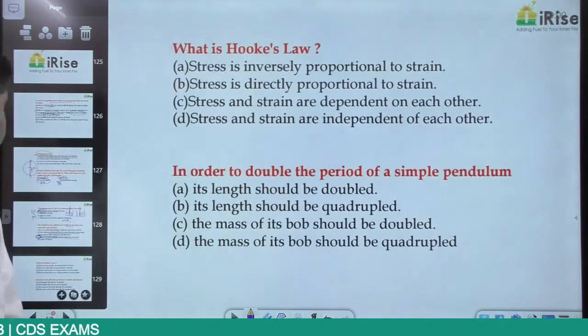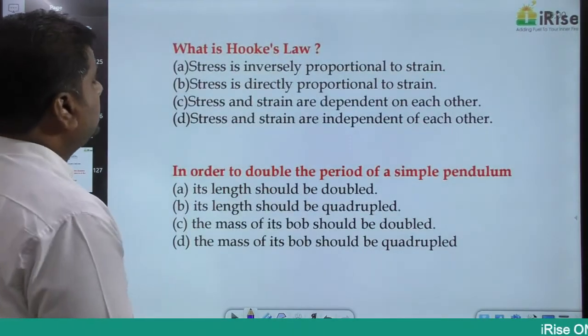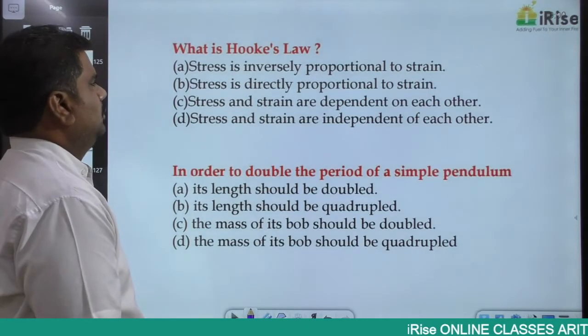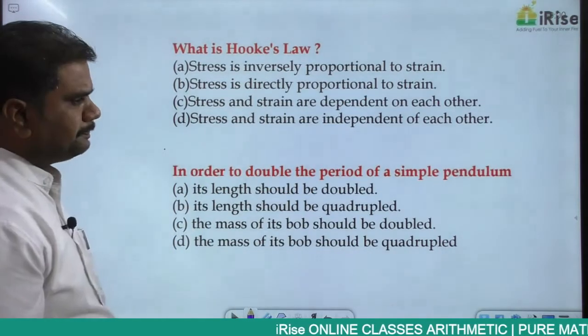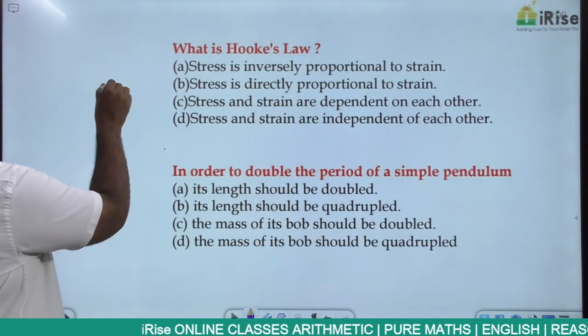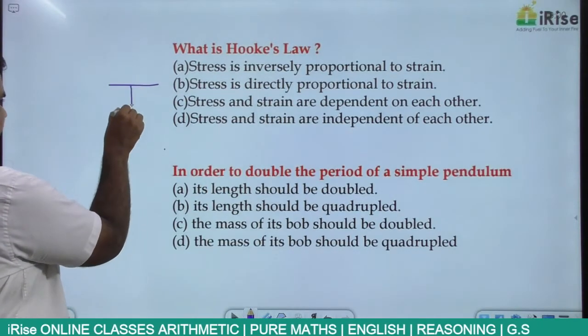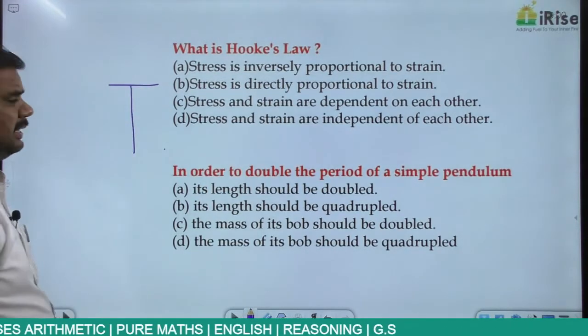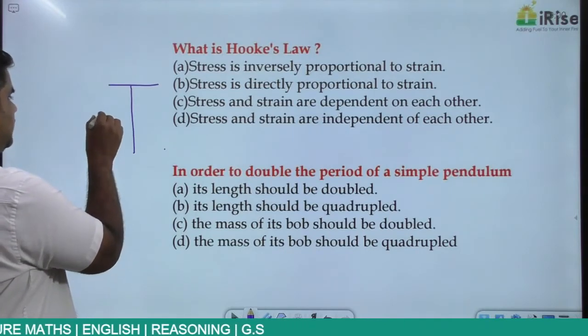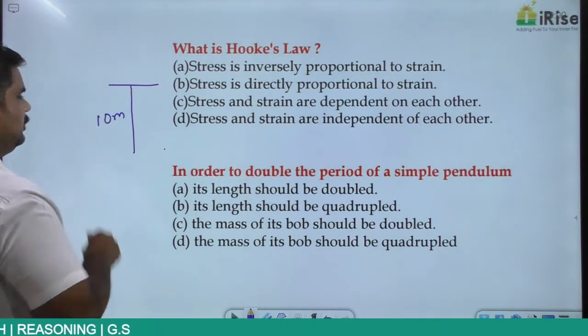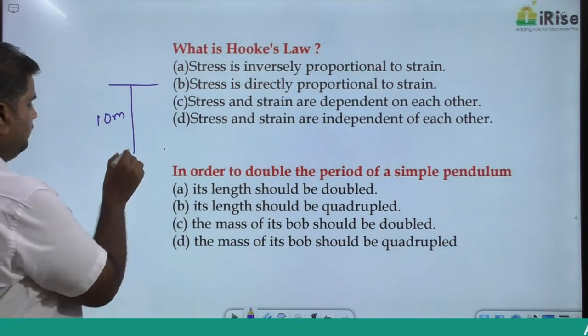Next, what is Hooke's law? Suppose that this is a metallic wire, having a length of around 10 meters.